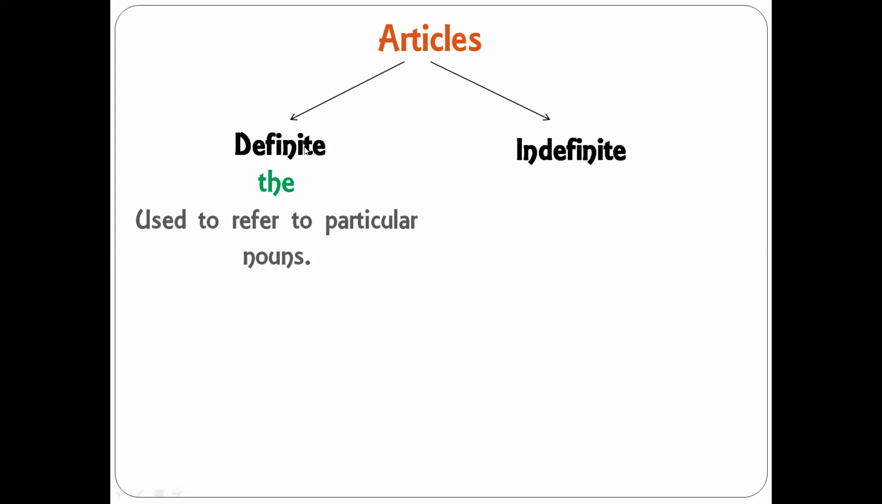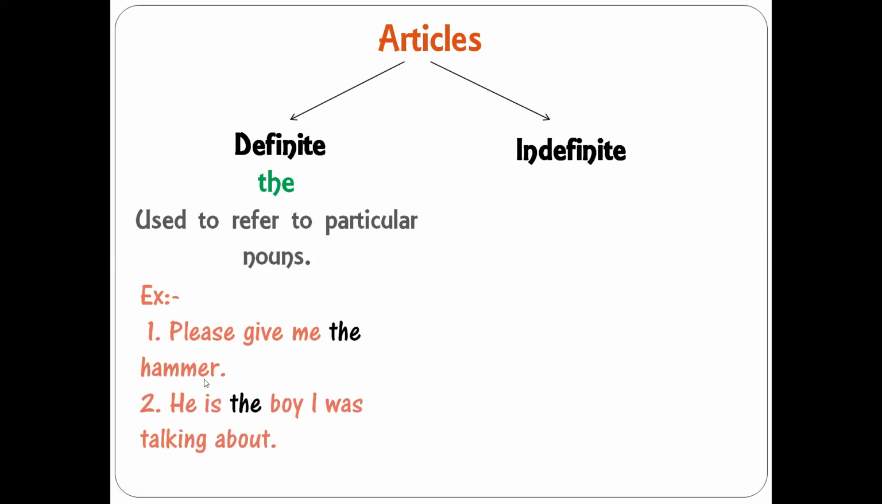So as the name suggests, definite: something about which you are pretty sure. For example, please give me the hammer. Here I am using the hammer because I am talking about a particular hammer. So I am very sure which hammer I am talking about. He is the boy I was talking about. So again, I am talking about a particular boy, right? So I'm pointing out a particular boy about whom I was discussing. So when you talk about a definite article, it talks about particular nouns.